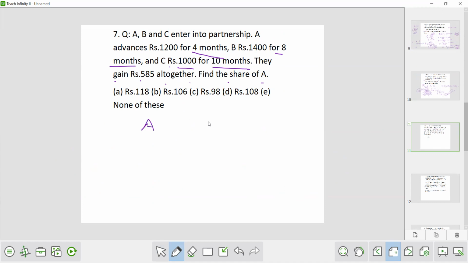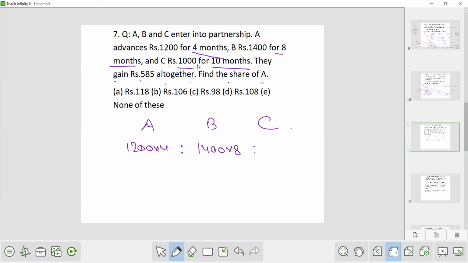Here A, B and C. If A is advancing 1200 for 4 months, I will ask A to advance it for 1 month. So it will be 1200 into 4. Now if B is advancing 1400 for 8 months, let's ask B to advance it for 1 month. So it will be 1400 into 8.